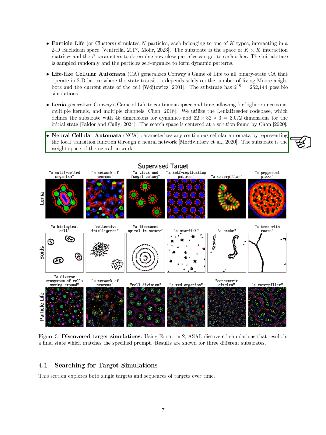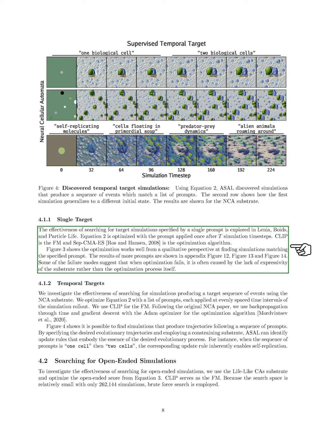Section: Searching for target simulations. In this section, we explore the search for target simulations, focusing on both single targets and sequences of targets over time. For single targets, we examine how effective it is to search for simulations defined by a single prompt using Lenia, Boids, and particle life.